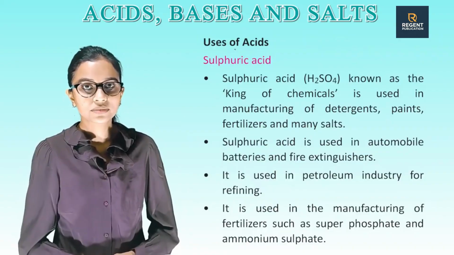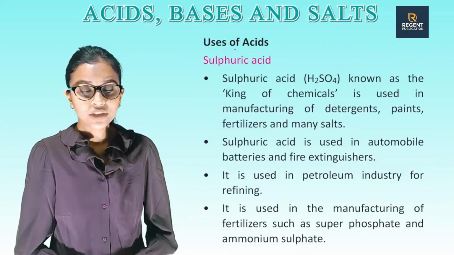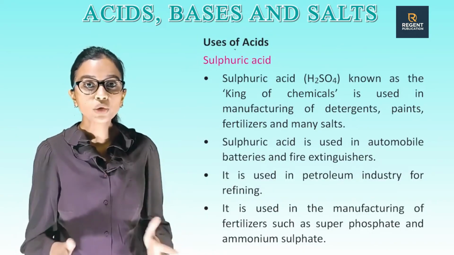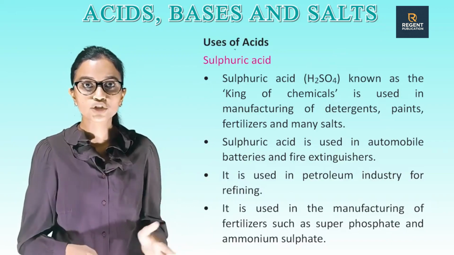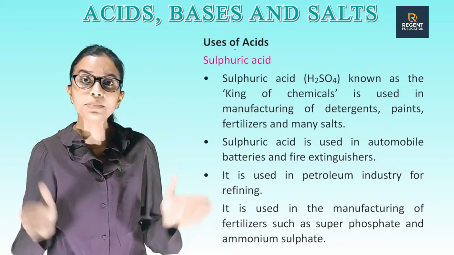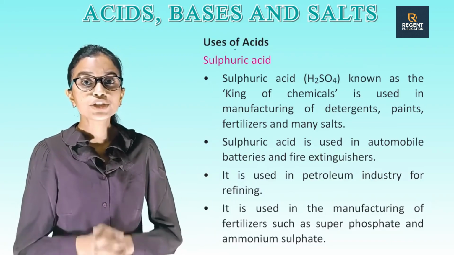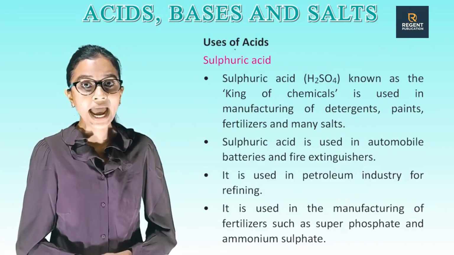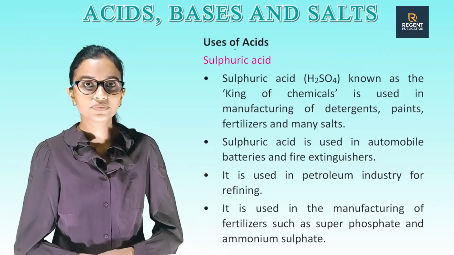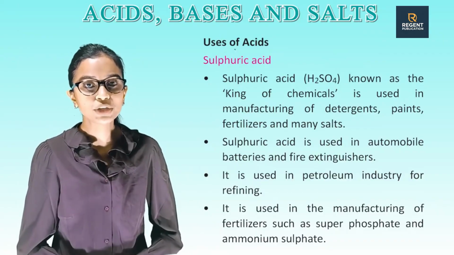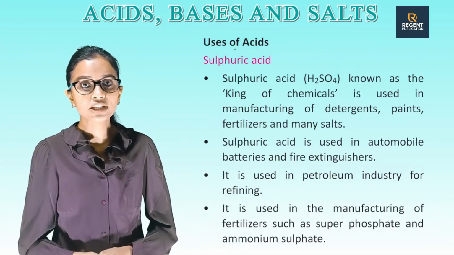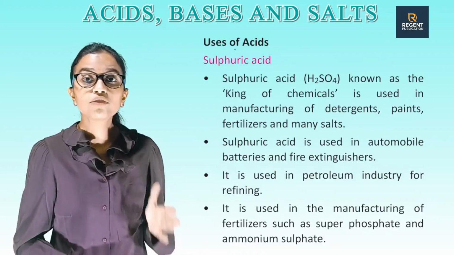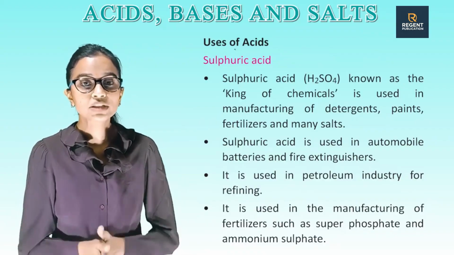Uses of acids. Sulfuric acid, H2SO4, known as the king of chemicals, is used in manufacturing of detergents, paints, fertilizers and many salts. Sulfuric acid is used in automobile batteries and fire extinguishers. It is used in the petroleum industry for refining. It is used in the manufacturing of fertilizers such as superphosphate and ammonium sulfate.